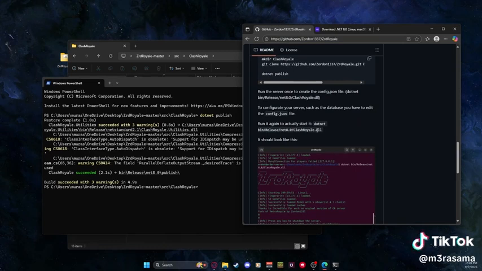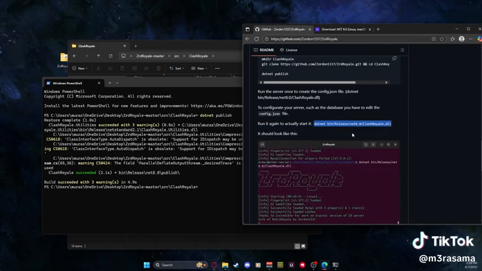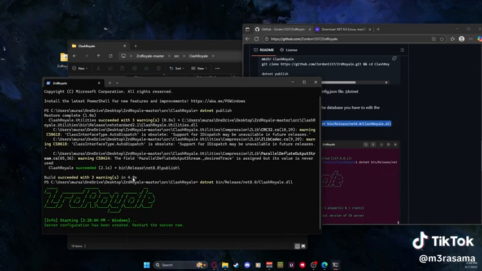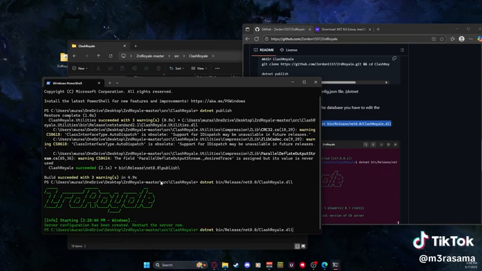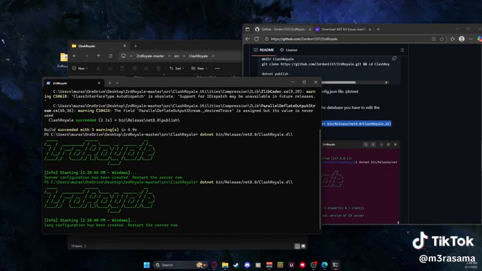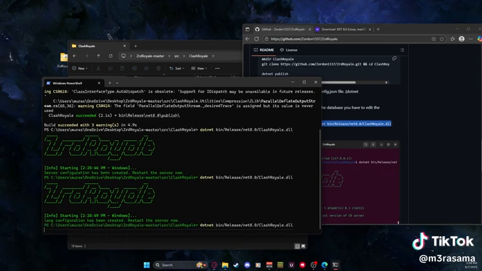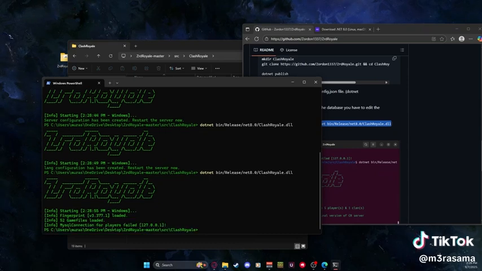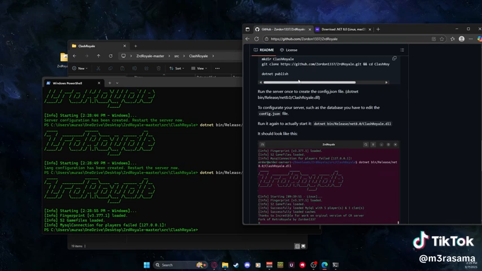From here, I'm going to run the actual server file. You can use this command right here, and it looks something like this. I'm going to do it one more time, until both the configuration files are created. And if I try doing it again, the MySQL connection for players is going to fail. That's because we don't have a MySQL server set up.